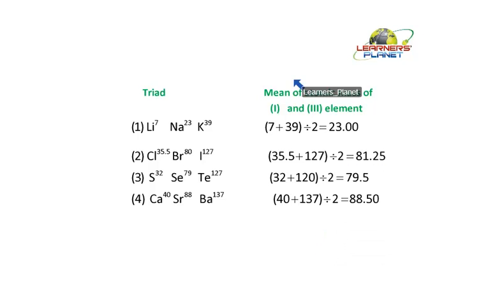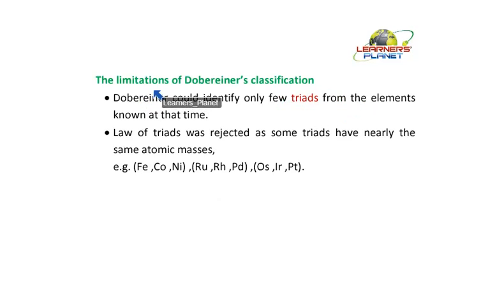Now let's see its drawbacks. What are the drawbacks of this? The limitations of Dobereiner's classification. Dobereiner could identify only a few triads from the elements known at that time. So there were only a few triads which obeyed this rule, that the atomic mass of the middle element is the average of the masses of the first and third elements.